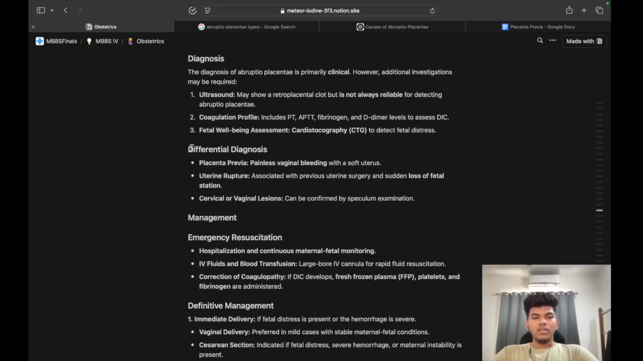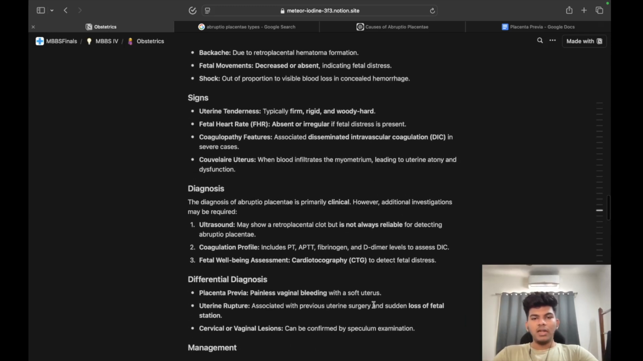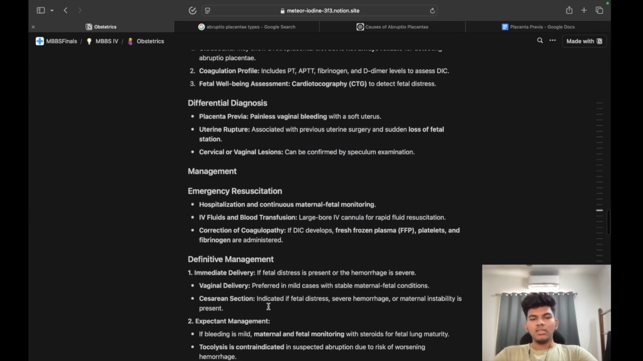Coming to differential diagnosis, placenta previa is painless vaginal bleeding with a soft uterus, but here it is firm, rigid and woody hard. Uterine rupture is associated with previous uterine surgery and sudden loss of fetal station, and cervical or vaginal lesions can be confirmed by speculum examination. So these are the differential diagnoses.